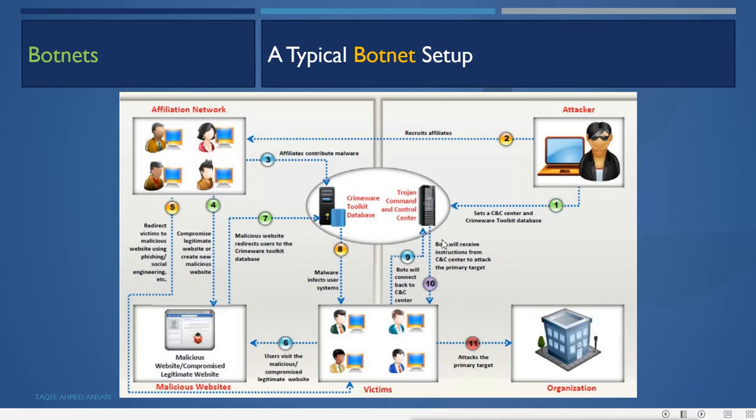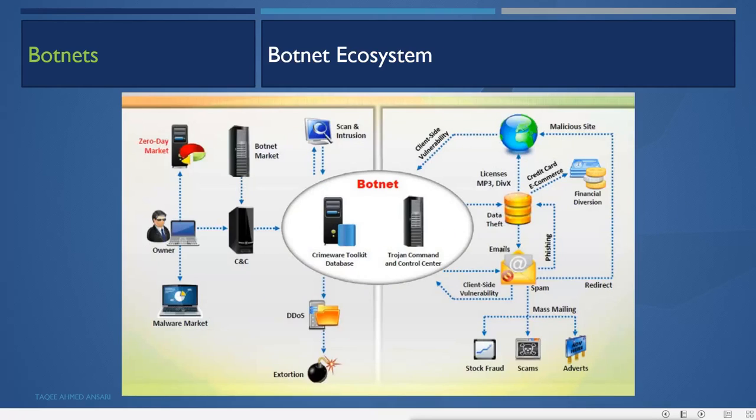Then the bots will receive instructions from the command and control center to attack some site, and then all these infected machines will start attacking it. So very simple, the attacker does what? It creates fake websites and redirects users to go to those fake sites, and when they go to the fake sites, they get installed with malware, botnet malware, and they report to the command and control center, and from there the attacker will give the instruction to attack some primary target.